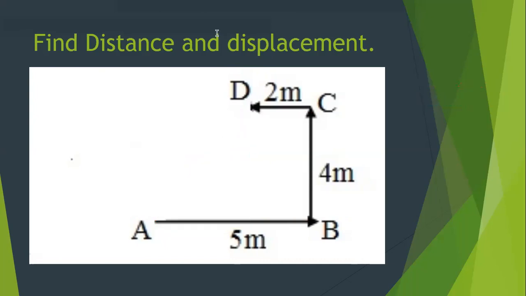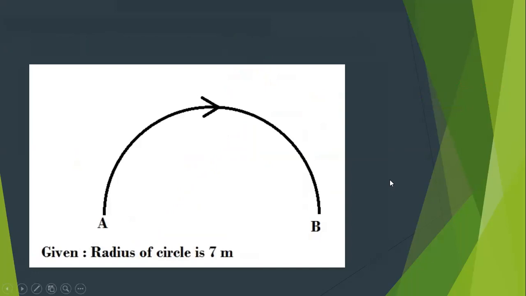Now we will start with one more example of distance and displacement. Now this is a semicircle. Let's understand what this is. How much is the radius of this semicircle?